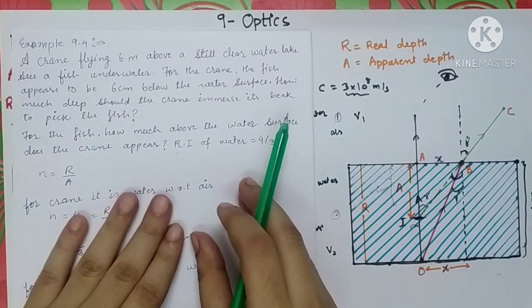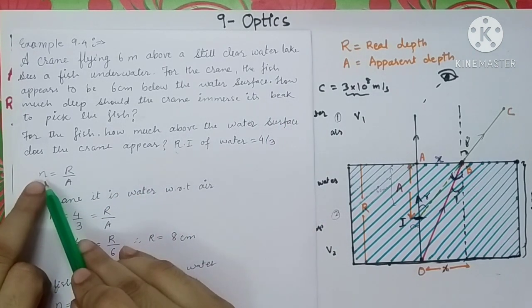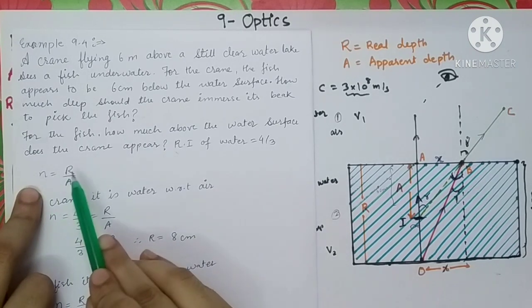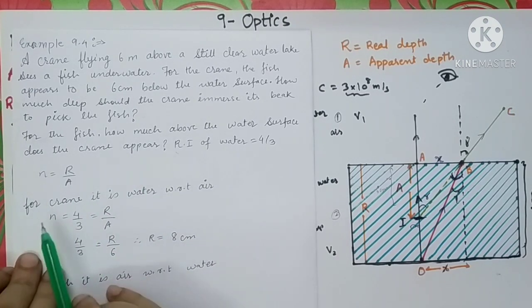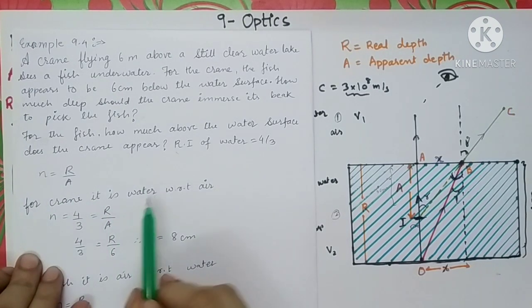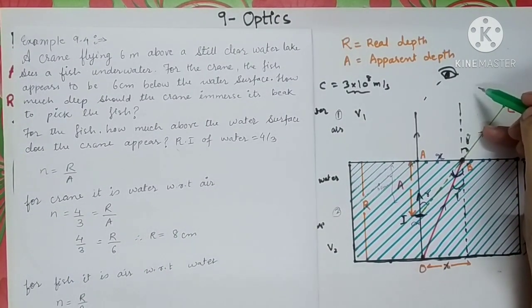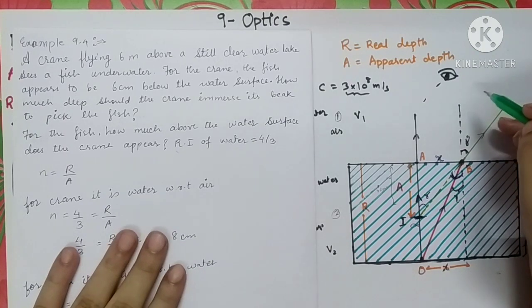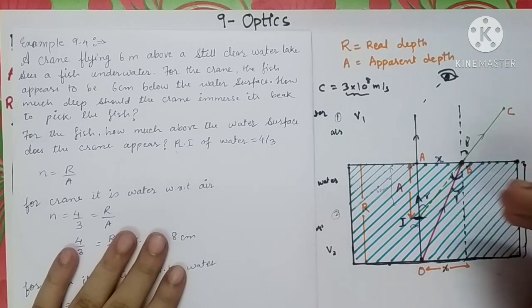So let us solve this question. Just now we have seen one formula: the refractive index of medium 2 with respect to medium 1 is given by real depth upon apparent depth. For the crane it is water with respect to air, as the crane is in a rarer medium and the denser medium for the crane is water. So for the crane, the light ray is moving from rarer to denser medium.